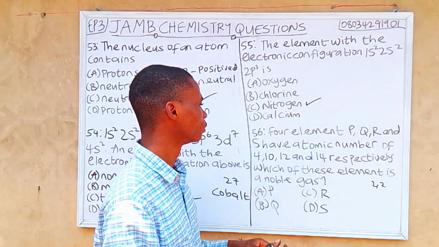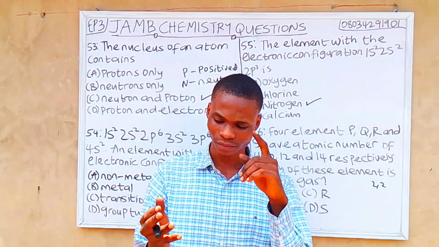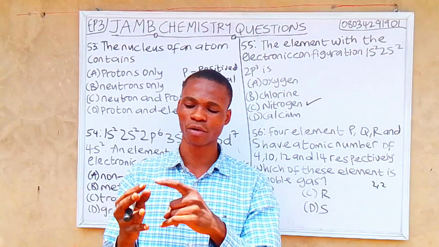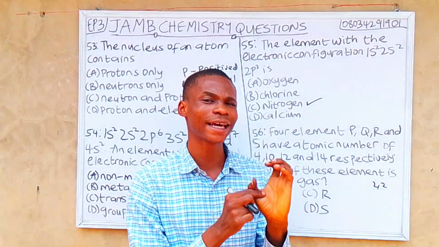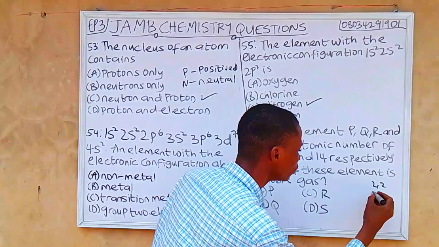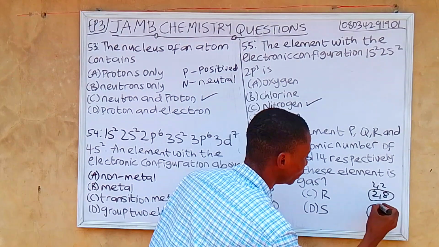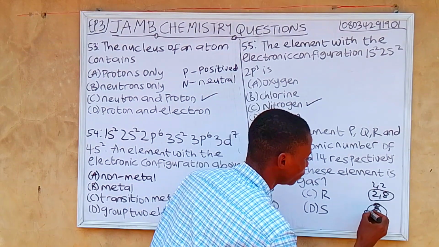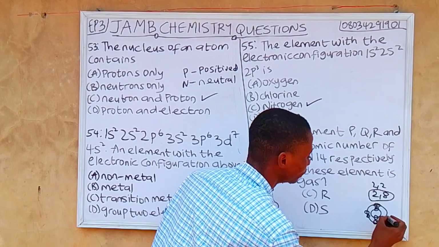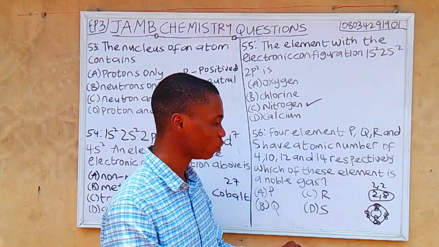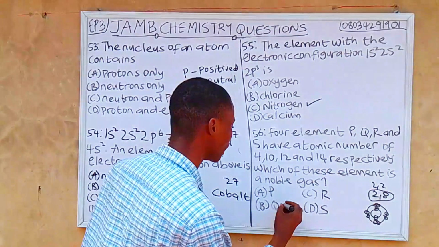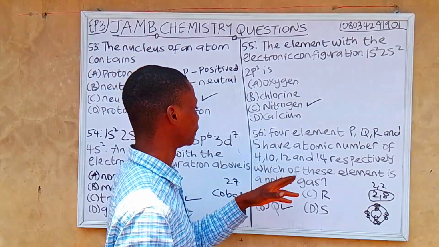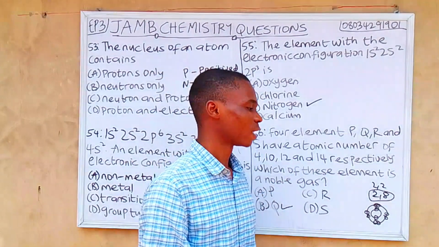If we check for Q, we have hydrogen, helium, lithium, beryllium, boron, carbon, nitrogen, oxygen, fluorine, neon. Neon is 10, which is 2, 8. So it is fully filled. We have 2 up, and we have 1, 2, 3, 4, 5, 6, 7, 8. You can see that it is a fully filled orbital. So the one that is a noble gas is Q, which is neon.